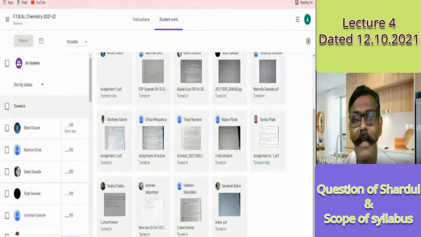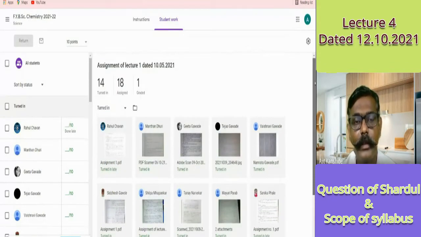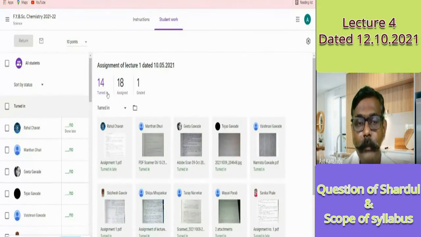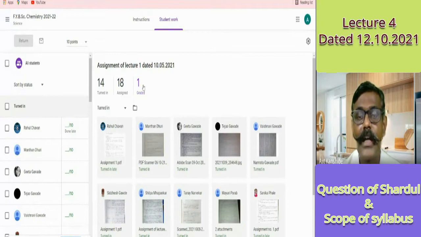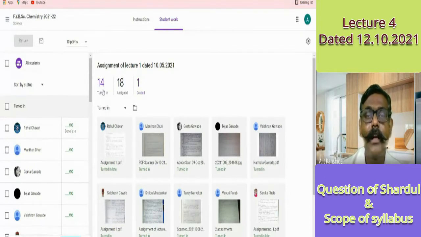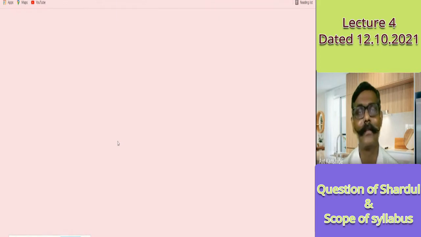Okay, one more example that I give. See, Shardul's assignment is done. So what has happened? Out of the 15, now one is graded. Previously one was, now I think one more has submitted. Shardul is graded here, and the other 14 are turned in. For example, one more, Rahul. Let me see his submission.